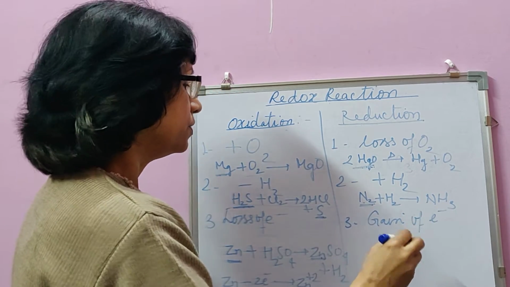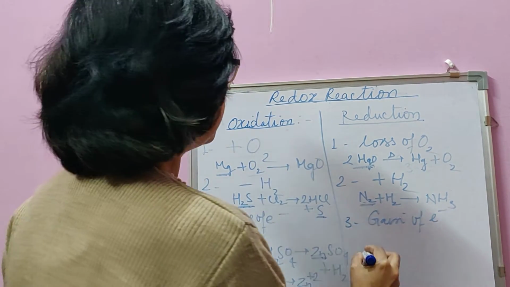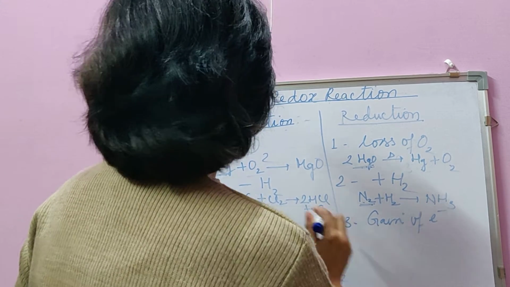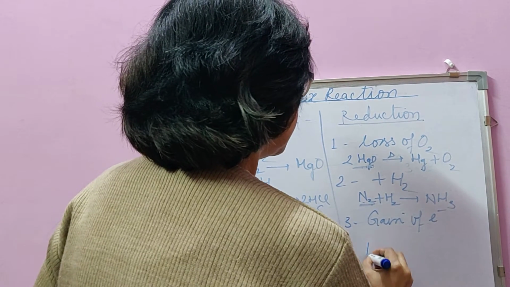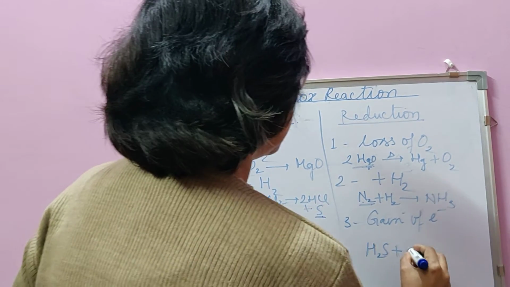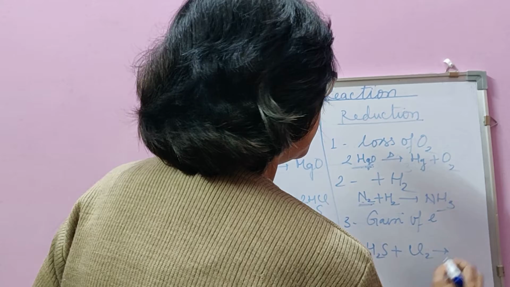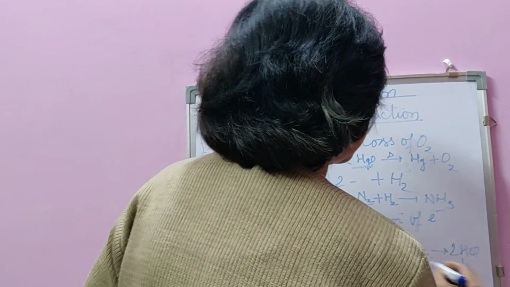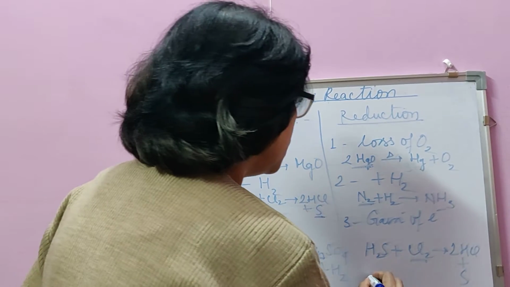Gain of electron. For gain of electron, let's see. We take H2S plus Cl2 giving 2HCl plus S. In this, look at Cl2.